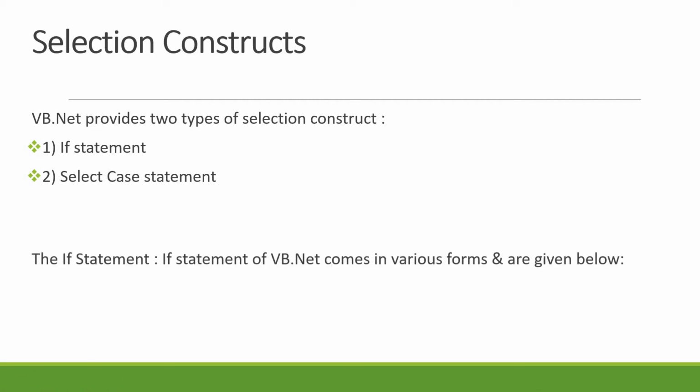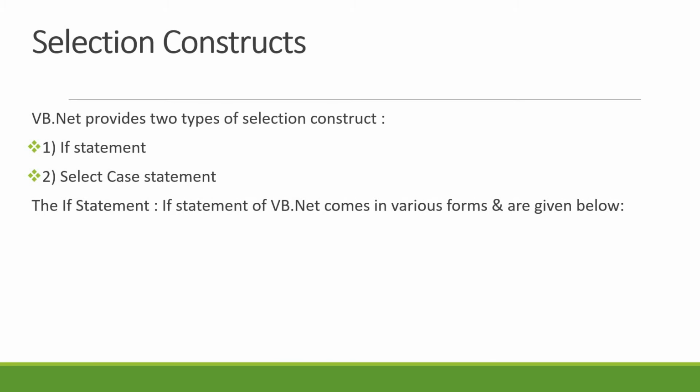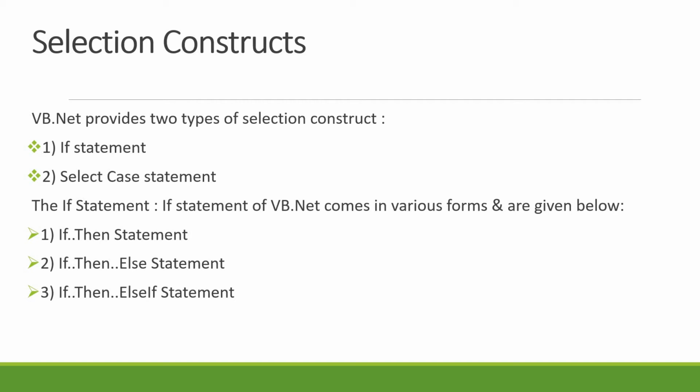Coming to the if statement, again we have four different categories here. The first one is the simple if then statement. The second one is the if then else statement. The third one is the if then else if statement. And the last one is nesting of if else statements. Right now we will see the first one, that is the if then statement.